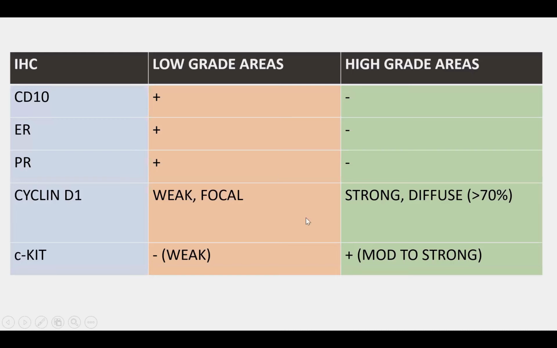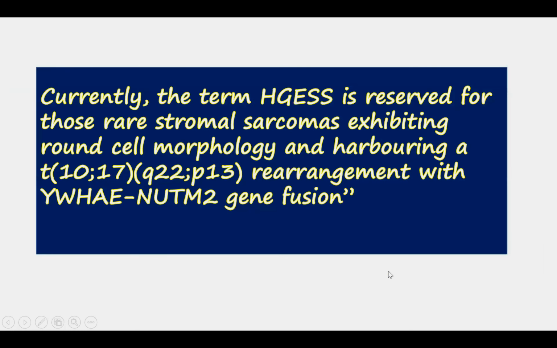So the immunohistochemical markers that can be seen in low-grade and high-grade areas of endometrial stromal sarcomas, high-grade type, are as follows. CD10, ER, and PR are more likely to be positive in the low-grade areas, while high-grade areas show strong and diffuse staining for cyclin D1 and moderate to strong staining for c-KIT. Currently, the term high-grade endometrial stromal sarcoma is reserved for those stromal sarcomas that exhibit round cell morphology and harbor translocation t(10;17) rearrangement with YWHAE-NUTM2 gene fusion.